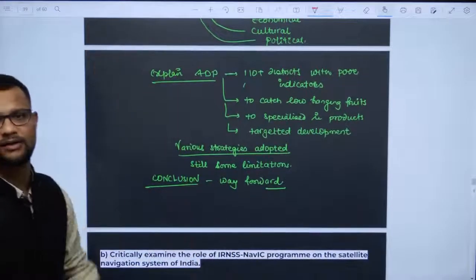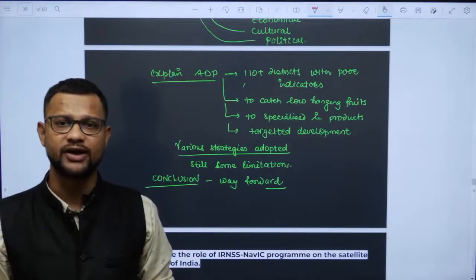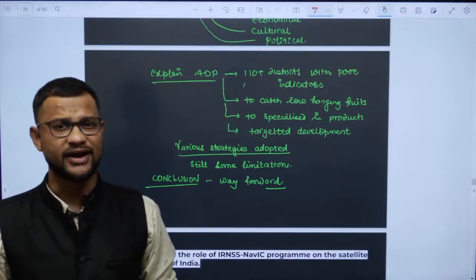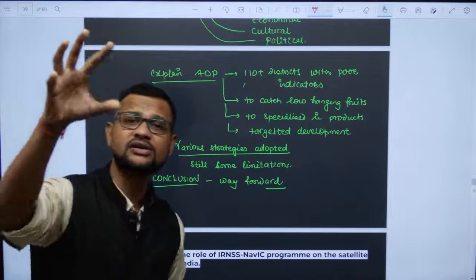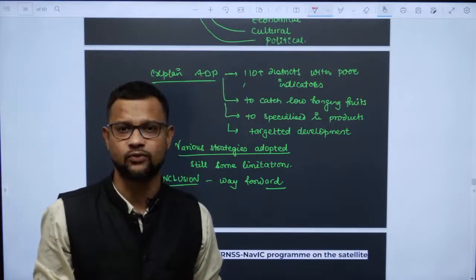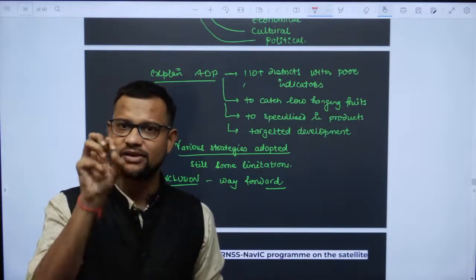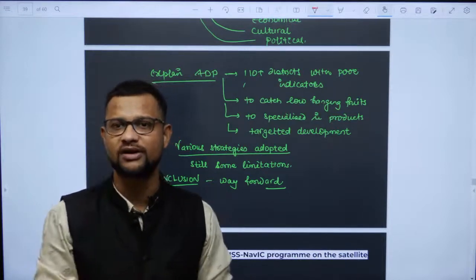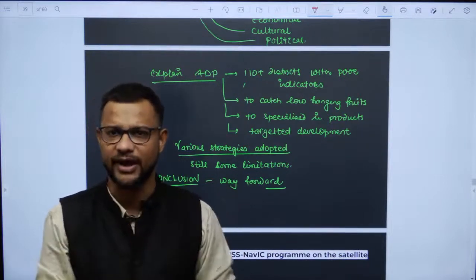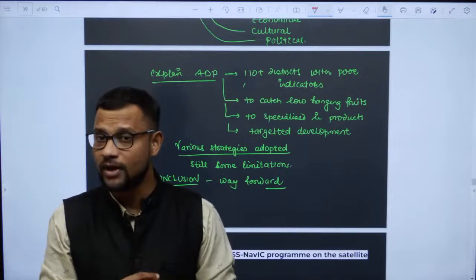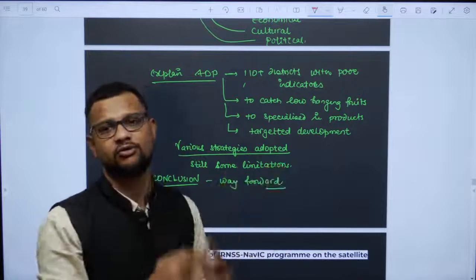Explain about ADP, the Aspirational District Program, one of the flagship programs of regional inequality eradication. It covers 110 plus districts which are underperforming, right? So it is just trying to catch the low hanging fruit. Identify the area or its potential and then work on it to improve it. So there is the one district one product kind of program in UP, which is now a part of ADP also. That is a laudable program, and you have to write what the achievements of this program are, and then the limitations over there.